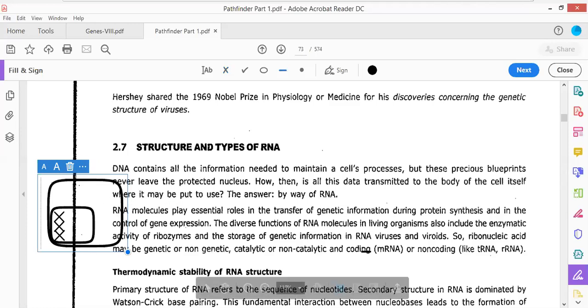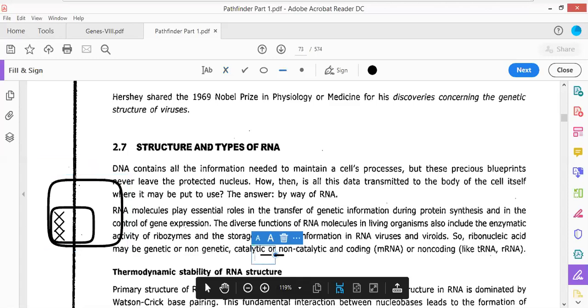That is what is written here. The most important function is being performed by the mRNA molecules, and the mRNA molecule is non-catalytic and coding in nature. There are other types of RNA molecules, and those include the tRNA as well as the rRNA molecules that are present.